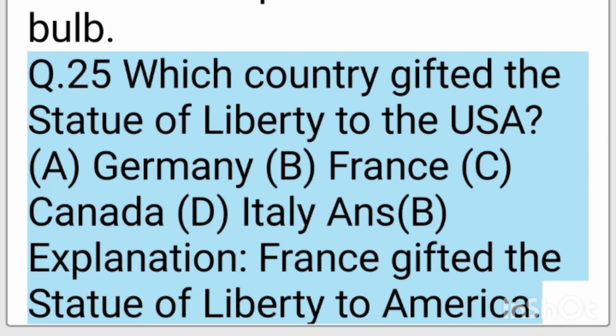Q25. Which country gifted the Statue of Liberty to the USA? A. Germany. B. France. C. Canada. D. Italy. Ans. B. Explanation. France gifted the Statue of Liberty to America.